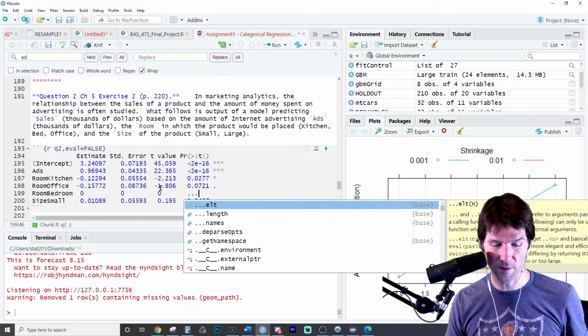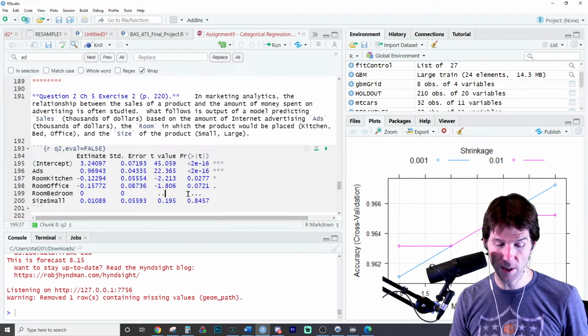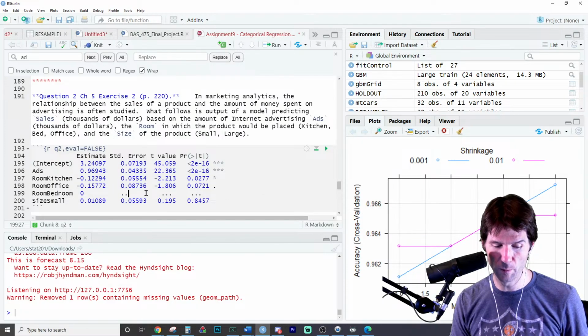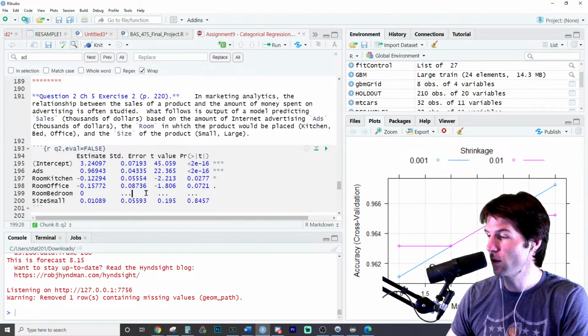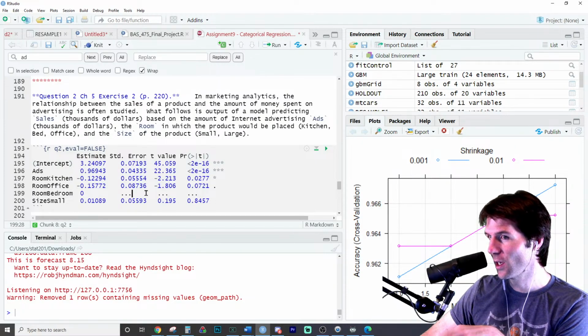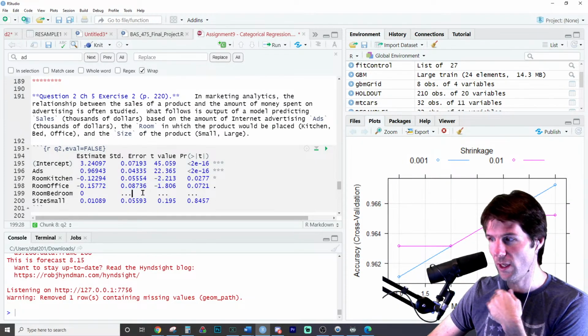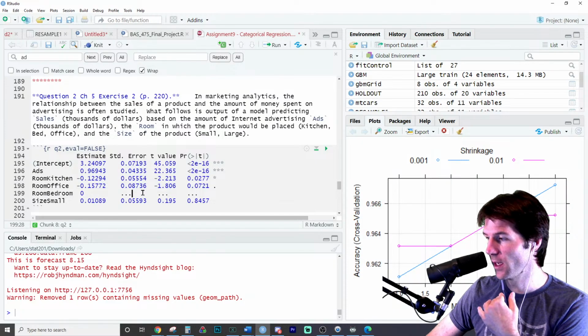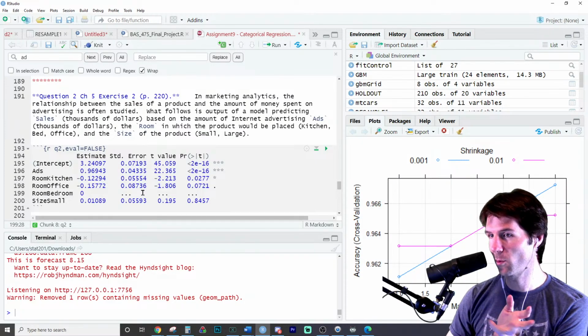Actually, maybe I should put dots for those. Why don't we see room, bedroom? That's such a good question for 320. Why does room, bedroom not show up? Because it's a reference, all exactly. There is a room, bedroom that exists, and room, bedroom has no difference from itself. So exactly, Kevin, 100 points, it is the reference level.